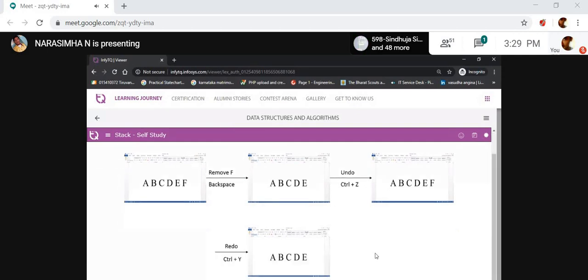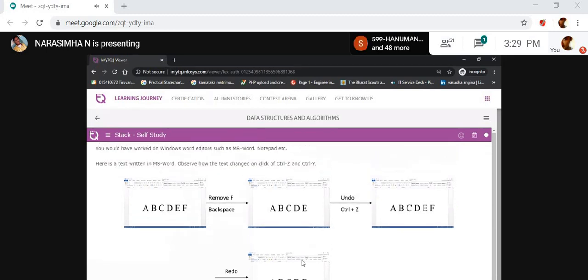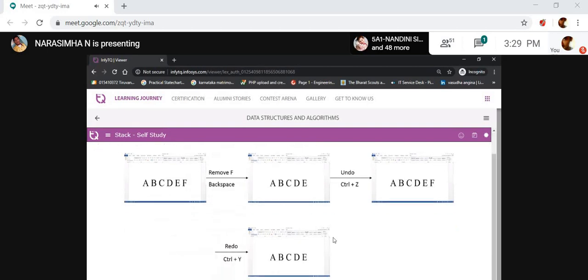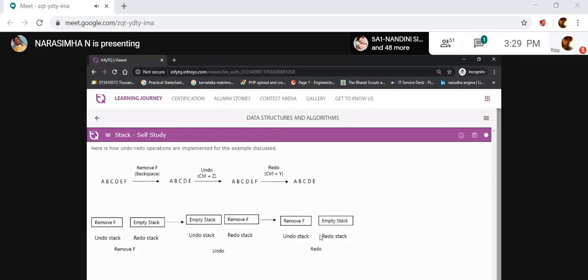At the same time, if I don't want F again, then by the redo operation, you can remove the data. For these operations, we can use a stack.